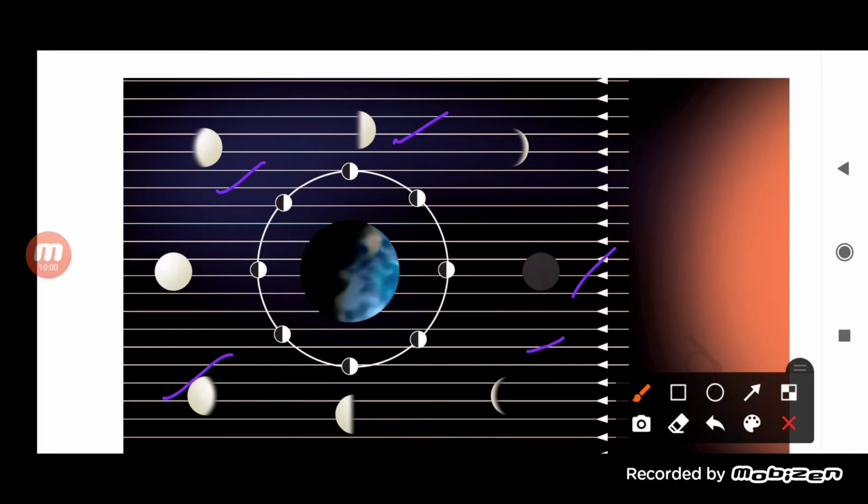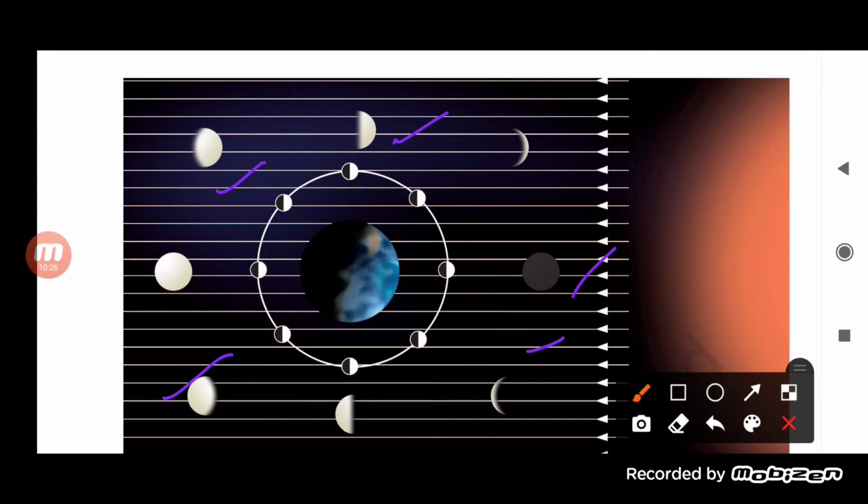So this is the movement. What is the moon doing? The moon is actually revolving around the earth, right? It is because of the revolution of the moon around the earth that the moon appears as if it is changing shape in the sky. Why are we able to see these phases of the moon? Why is there a changing shape of the moon in the sky?